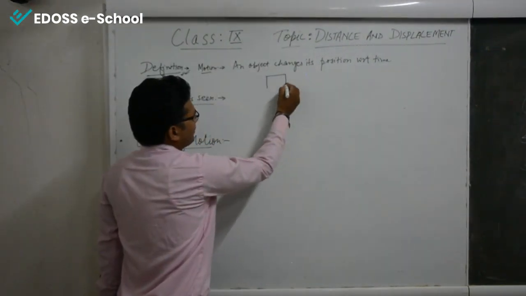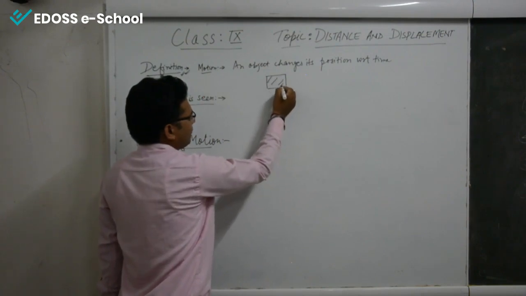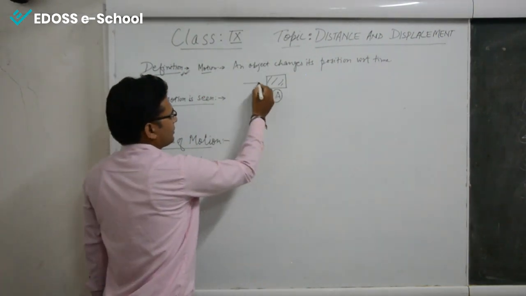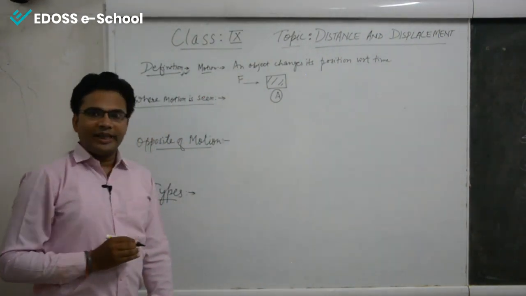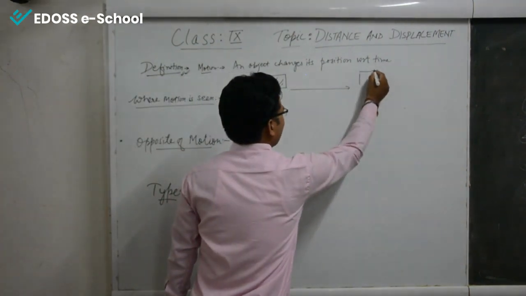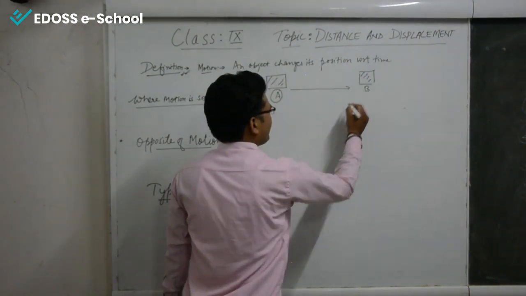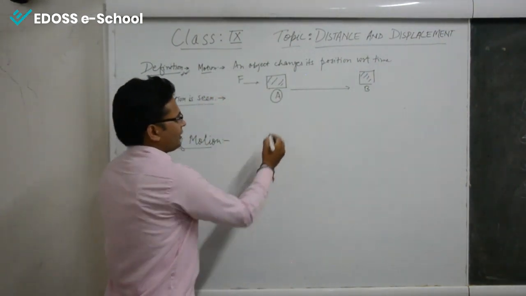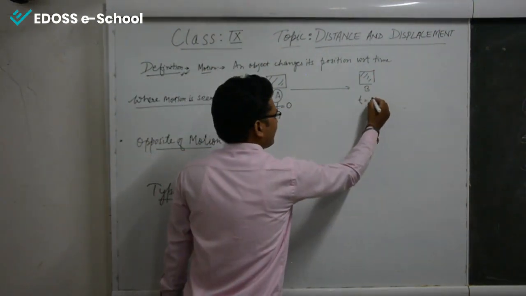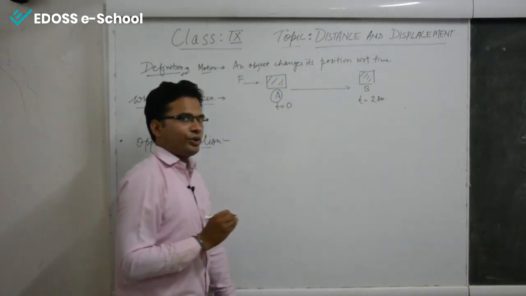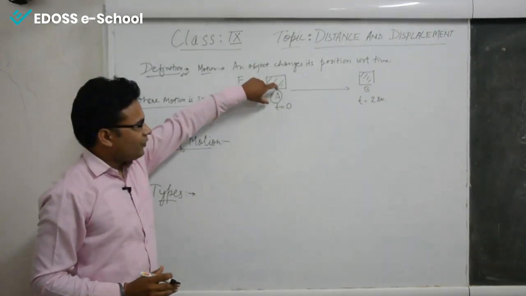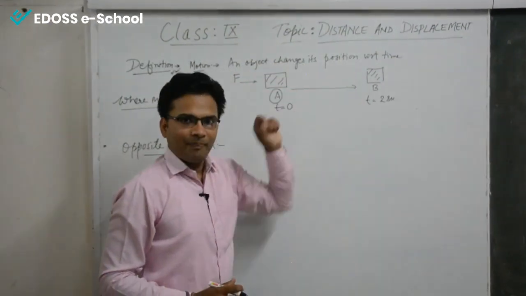Let us say this is an object which is placed at point A. We apply some force, capital F, on it, and it displaces from one position to another position. Let us say it gets displaced up to position B. The starting time was 0 and the final time was 2 seconds. So it took 2 seconds to go from point A to point B.